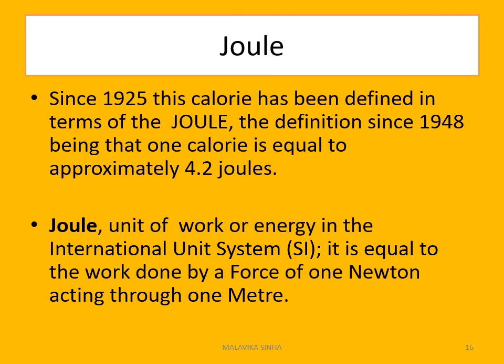Now come to the joule. After 1948, the joule is extensively used as a unit of energy. And there are two methods used intensively for units, that is the CGS method and the FPS method. In the FPS method, joule is very popular. 1 calorie is equal to 4.2 joules. What is a joule? Joule is a unit of work or a unit of energy in the international unit system. It is equal to the work done by a force of 1 Newton acting through 1 meter.